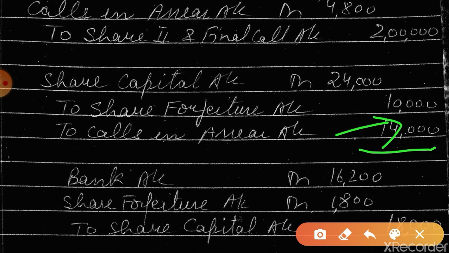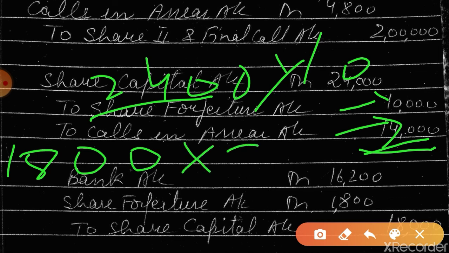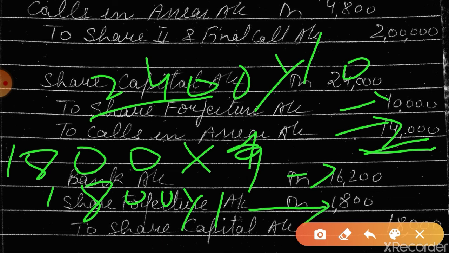So I hope this 10,000 is clear to you, and this 14,000, and the share capital is 2,400 shares into rupees 10 each. Now out of these 2,400 shares, 1,800 shares were reissued for rupees 9 as fully paid up. So this amount and 1,800 into 1. Is this point clear to you?